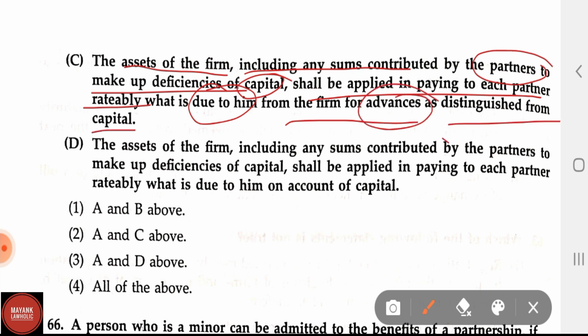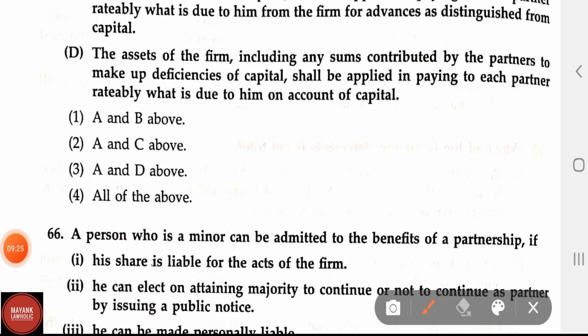Option D. The assets of the firm, including any sums contributed by the partners to make up deficiencies of capital, shall be applied in paying to each partner ratably what is due to him on account of capital. The options are: A and B above, A and C above, A and D above, and option 4, all of the above. So option 4 is the correct answer because all these statements are correct. Now let us see question number 66.